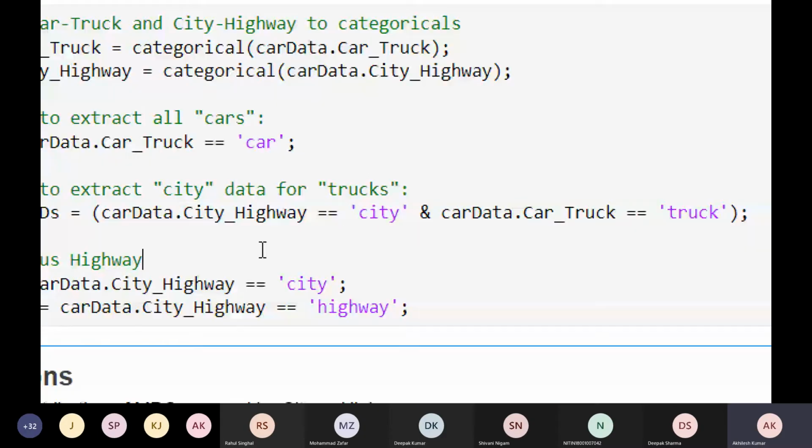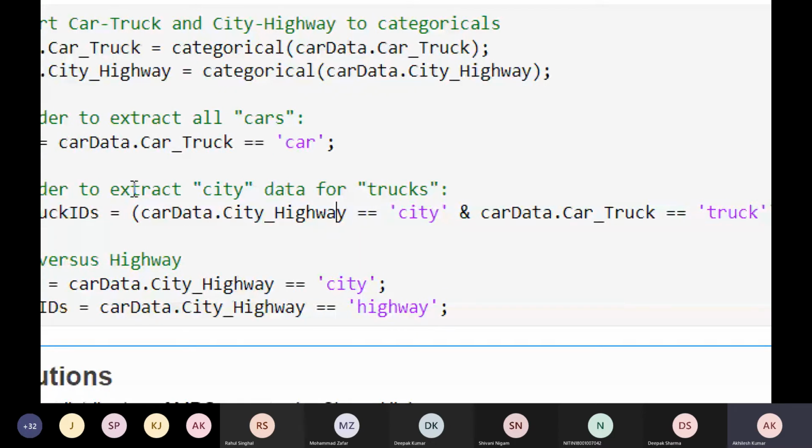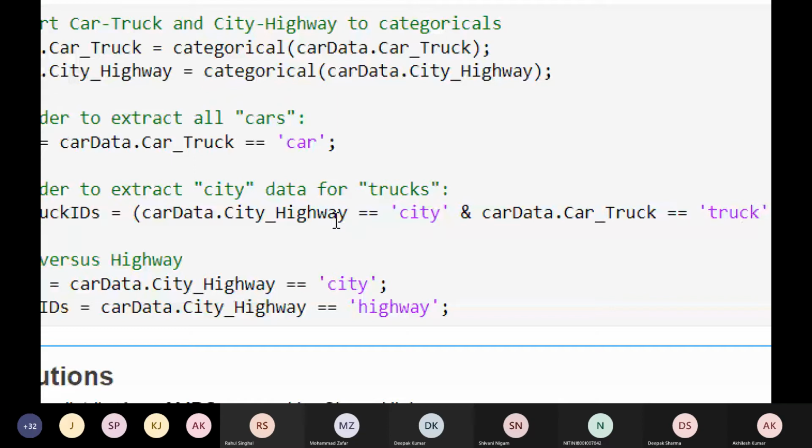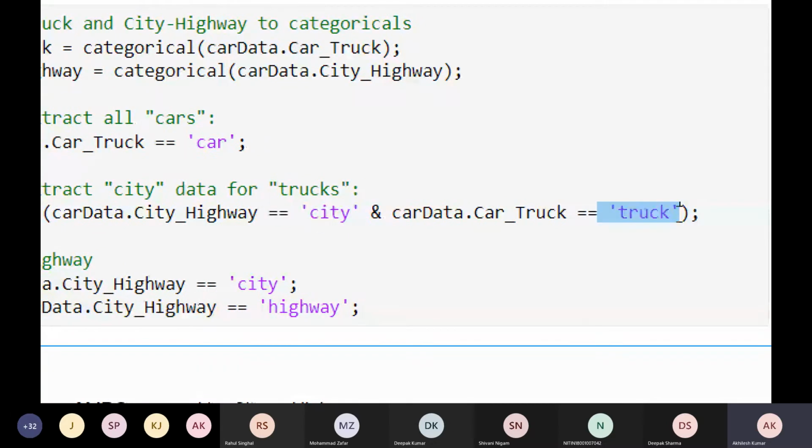Also what we are doing here, from this car data, if vehicles are driving in the city and it is a truck, it means I want the ID of those trucks which are driving in the city. See, double equal to city and double equal to truck, right? Relational operator again. I don't want car data. I want truck data which are driving in the city. Perfect. Let me execute this.